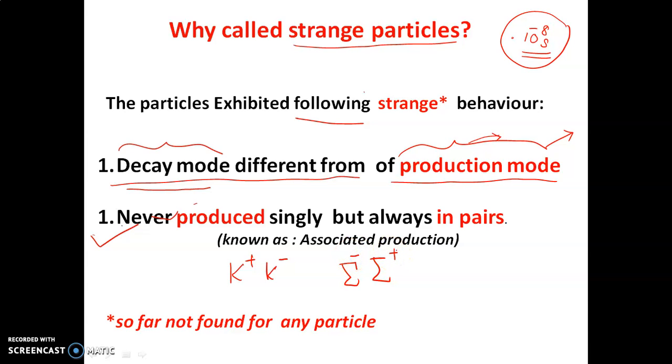This quality that they are produced in pairs is known as associated production. So if a question is asked why the strange particles are called strange, they are called strange because they exhibit the following two strange behaviors: their decay modes are different from production mode, and they are produced in pairs, which is called associated production. Now I have put an asterisk out here. That means what? This